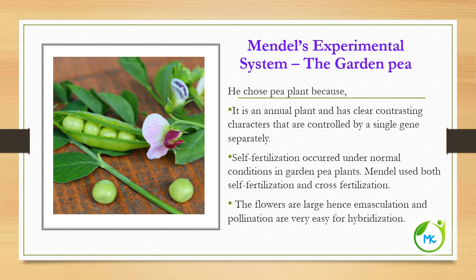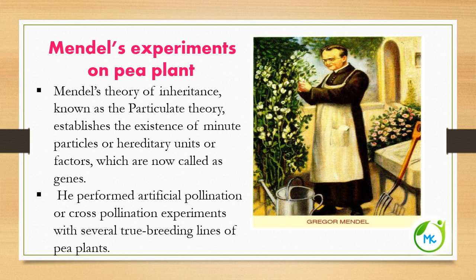Also, when needed, cross-fertilization is also easy to perform in case of pea plant. And the flowers are large. Hence, emasculation, that is the removal of anther, is possible, and it will be easy for the process of hybridization. These are the reasons why Mendel chose garden pea plant for his experiment.